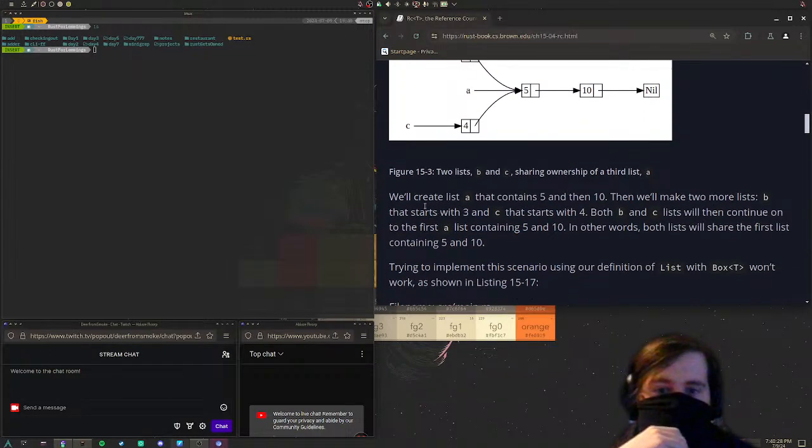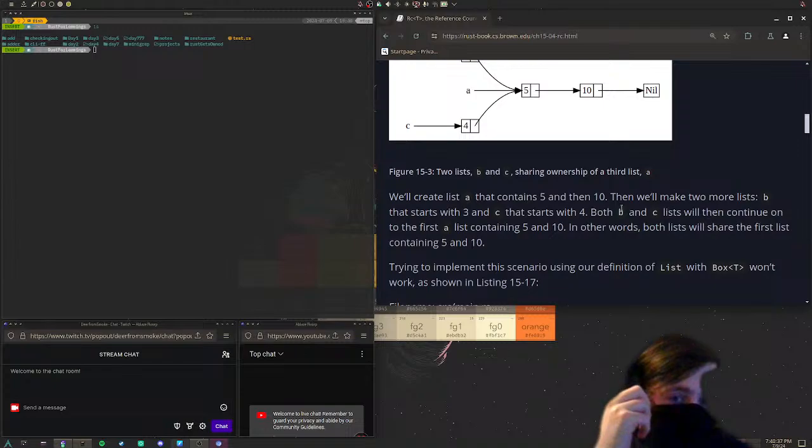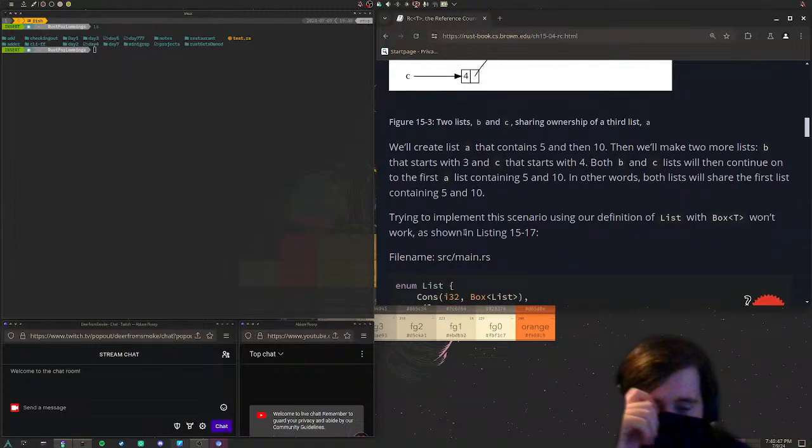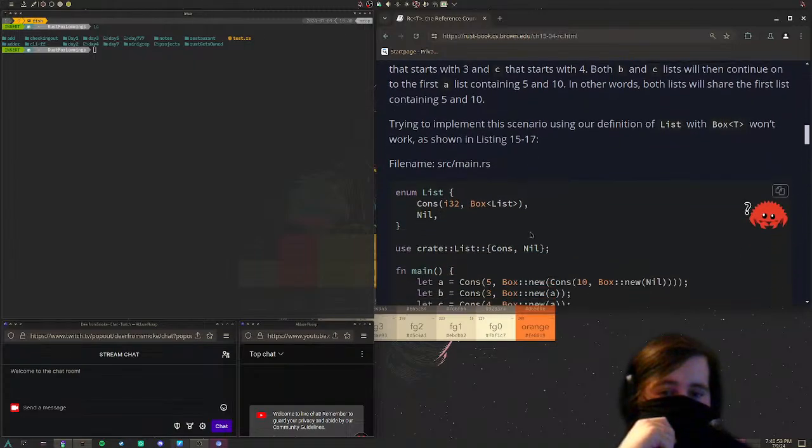Sure. We'll create list A that contains 5 and then 10. Then we'll make 2 more lists, B, that starts with 3, and C, that starts with 4. Both B and C lists will then continue on to the first list A, containing 5 and 10. In other words, both lists will share the first list containing 5 and 10. Trying to implement this scenario using our definition of list in box D won't work, as shown in listing 15.17.